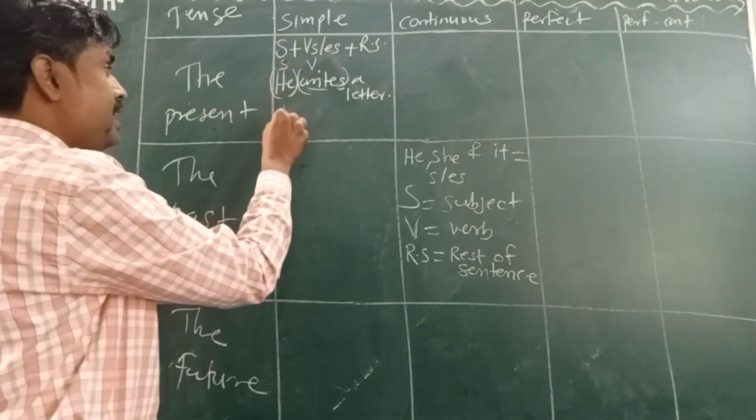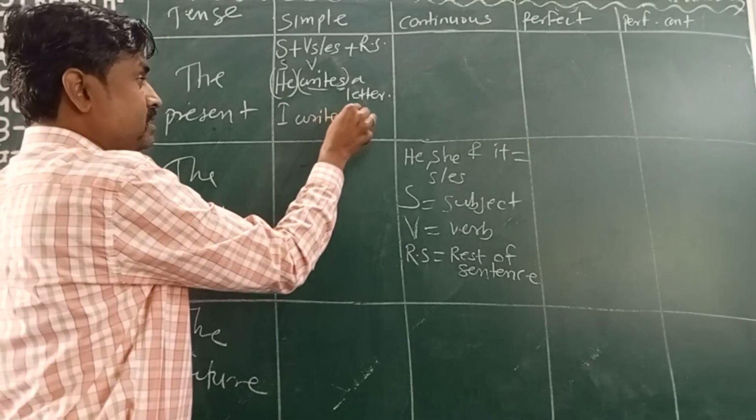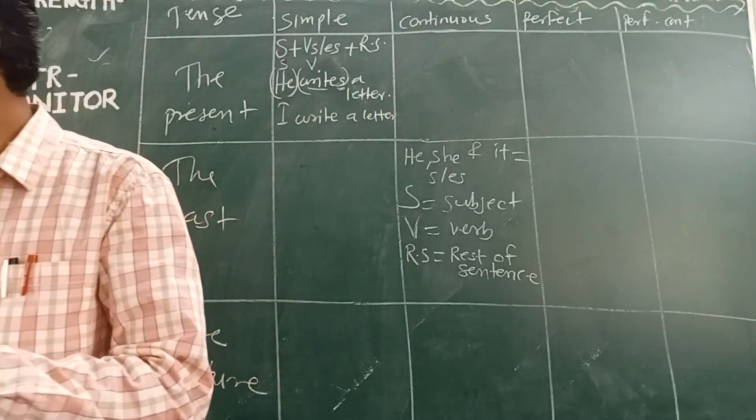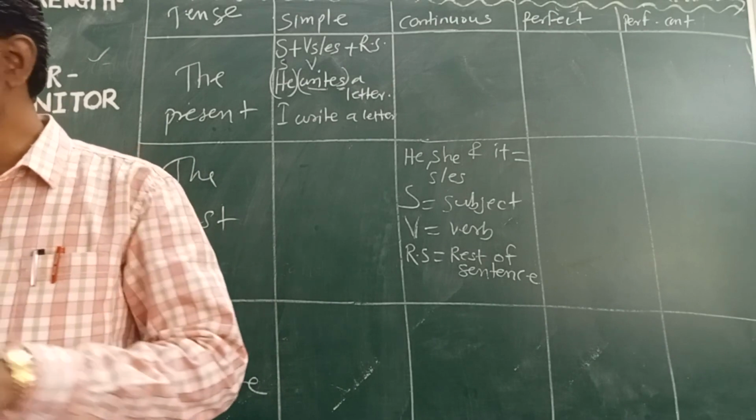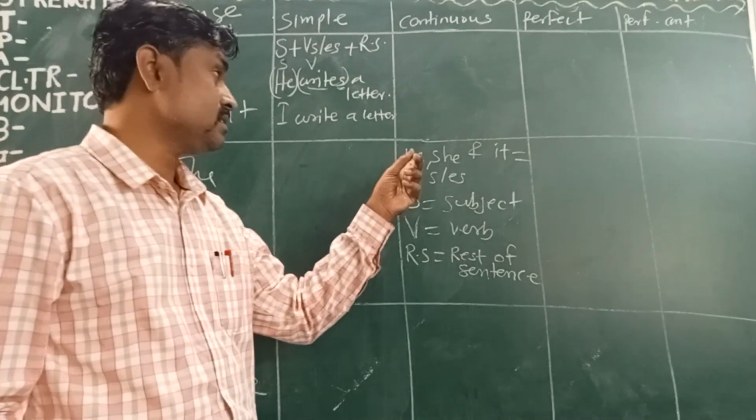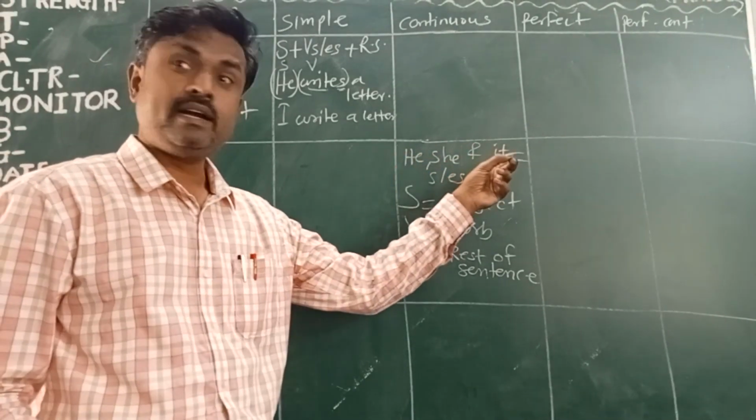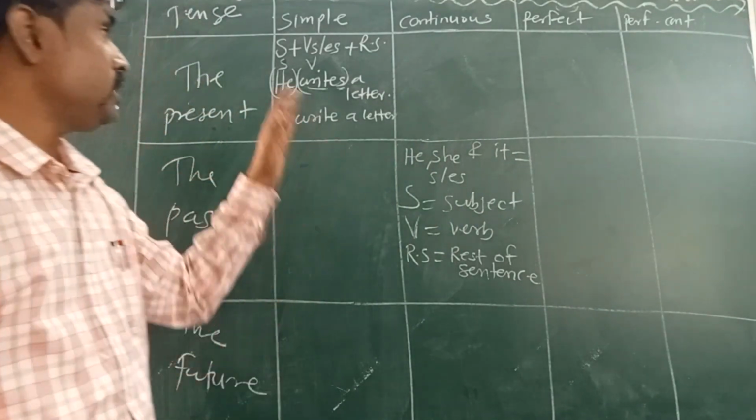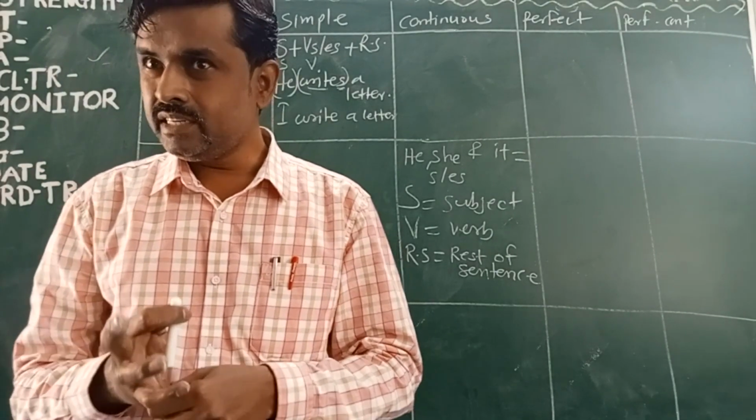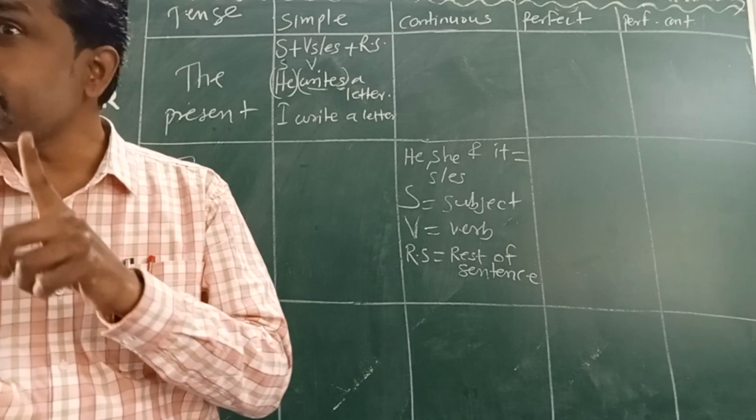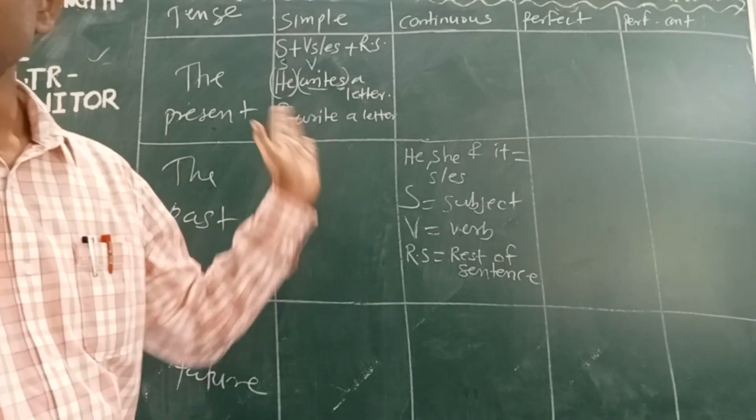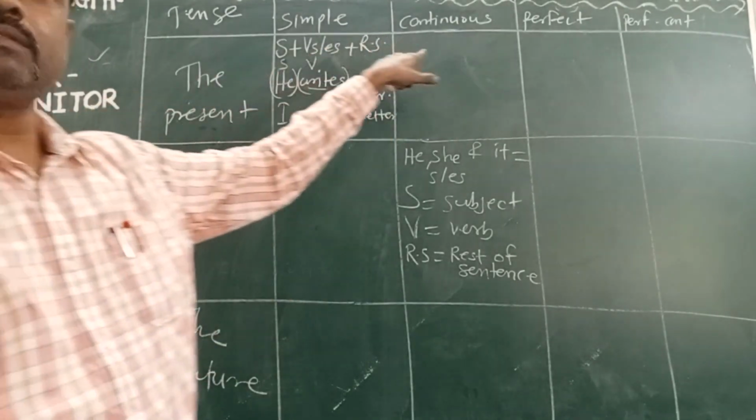If the subject is I, I write a letter. If the subject is I, they, you and we, we are not adding S or ES. We add S or ES when there is a subject he, she and it. Understood? So he writes a letter. She writes a letter. It works better. Understand? So this is the very important rule for this. Now this is the simple present tense. Present simple.